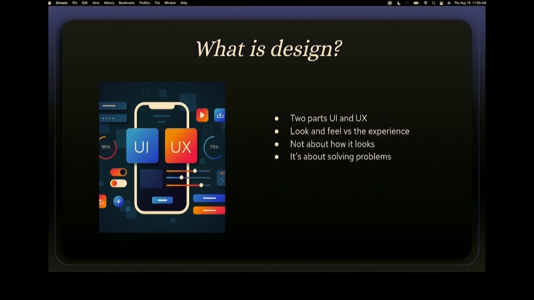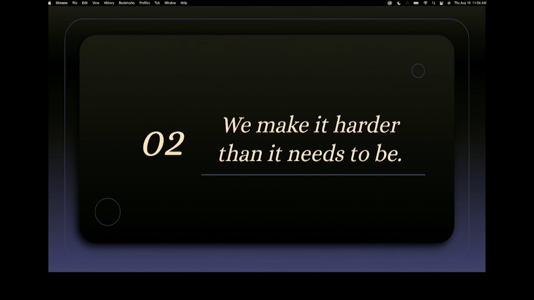So the first thing we need to do when we're building our app is we need to think about how our users are going to use it. And our apps are built because we're trying to solve a problem. Whatever that problem is, we need to have our apps be able to solve it. And this is where the problem comes. And I don't know why it is, but we as developers tend to make design harder on ourselves. Maybe it's the way we learned to code, but for whatever it is, we do.